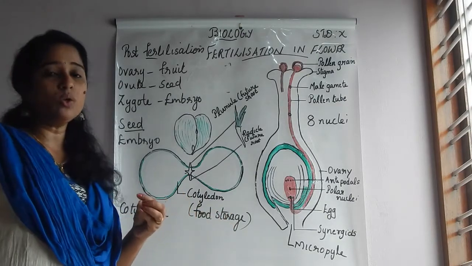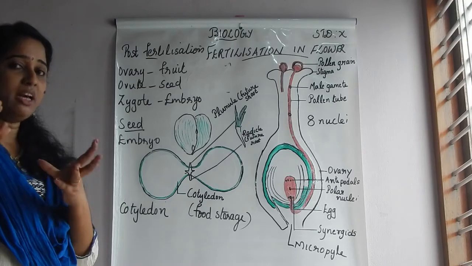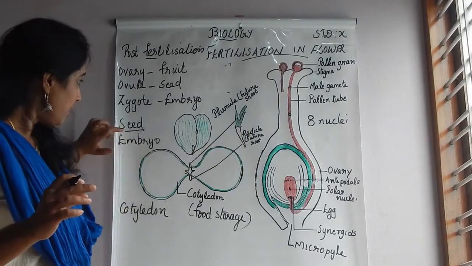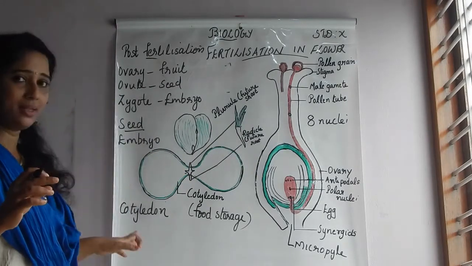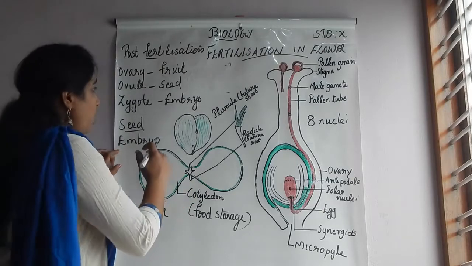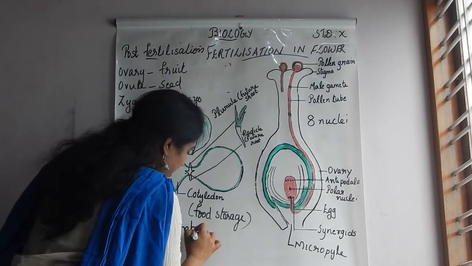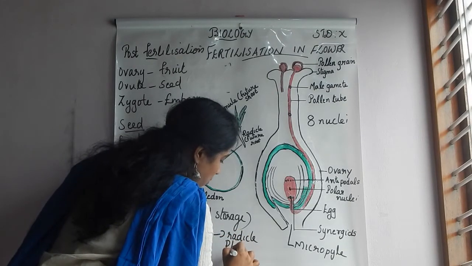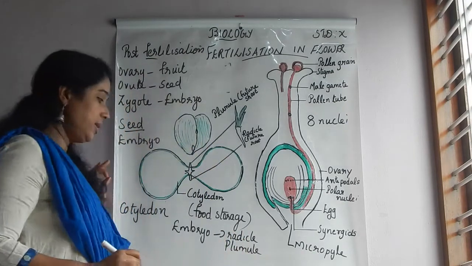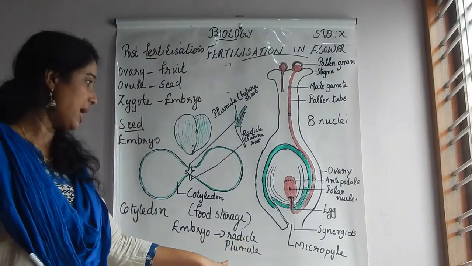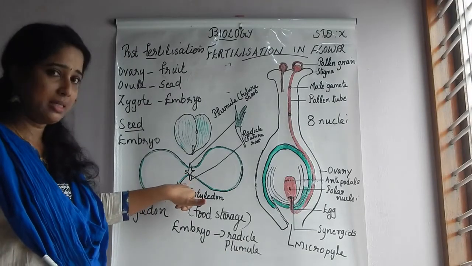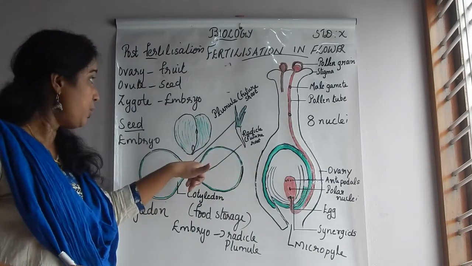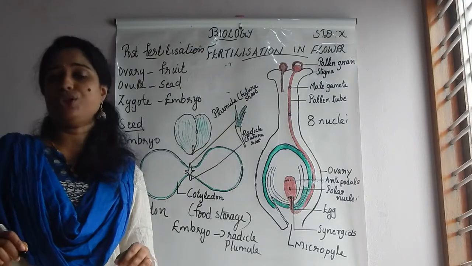When we sow the seed, which part develops first? First the root, isn't it? So the seed has two main parts, the embryo and the cotyledon. The embryo has two parts, the radicle and the plumule. In the picture you can see the radicle; it changes into the future root, and the plumule changes into the stem or the shoot.